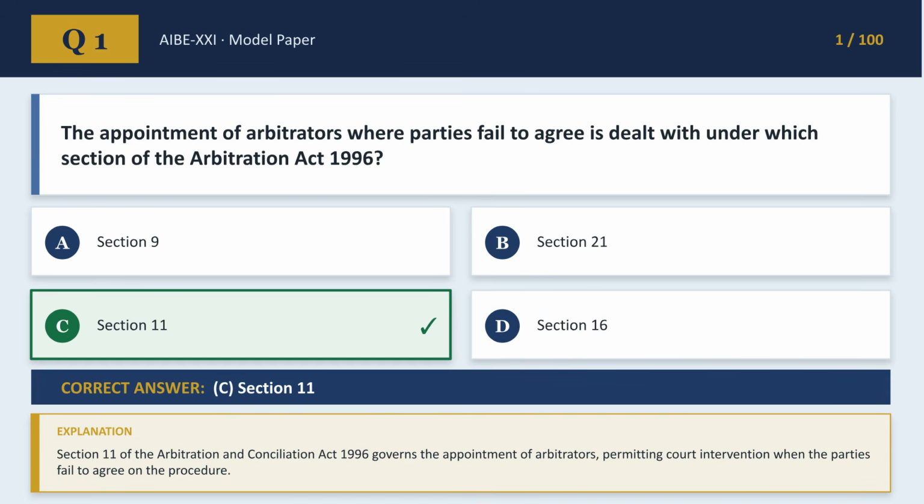Question 1 asks, which section of the Arbitration Act 1996 deals with the appointment of arbitrators when parties cannot agree? The correct answer is C. Section 11. Section 11 of the Arbitration and Conciliation Act 1996 allows for court intervention for arbitrator appointments when parties fail to agree.